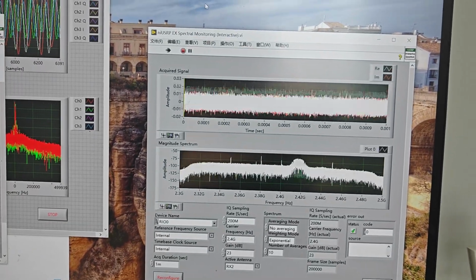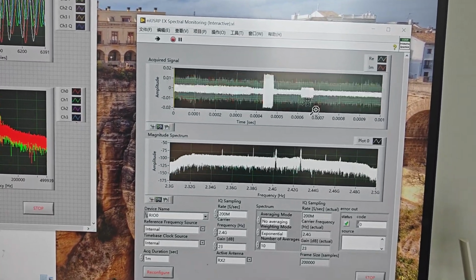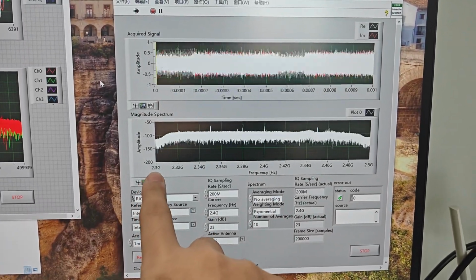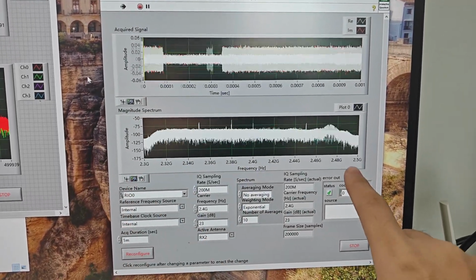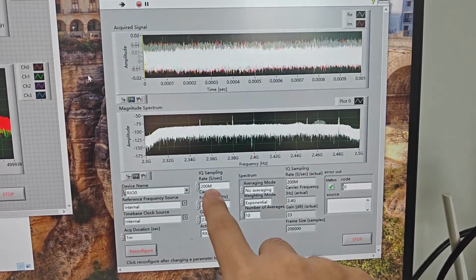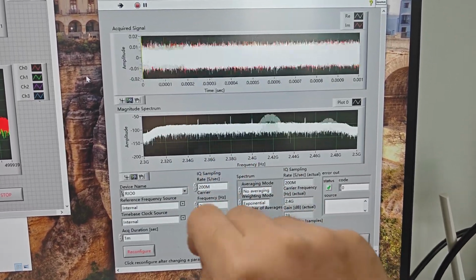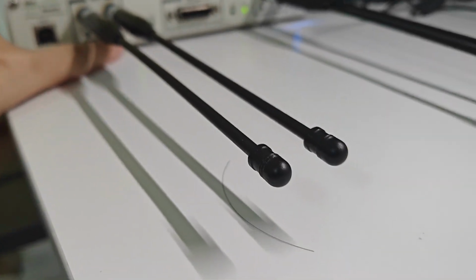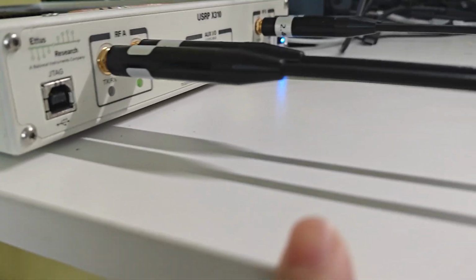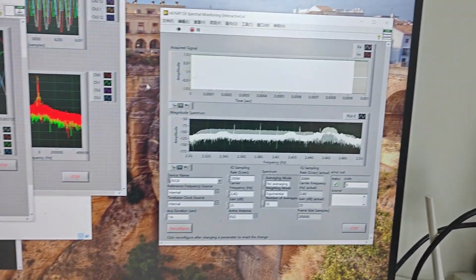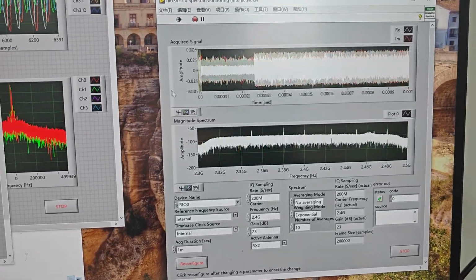You can see this is the spectrum from 2.3 to 2.5, about 200 megahertz. The bandwidth is okay, and this is the receive signal. We can see the device is running. We can see the light, the green light. The green light is running. So we can get a 200 megahertz signal.